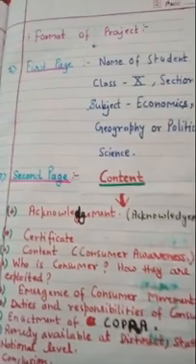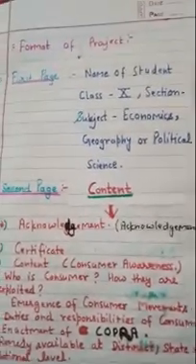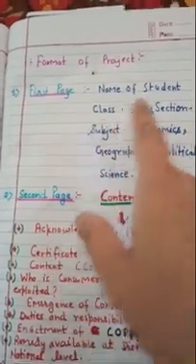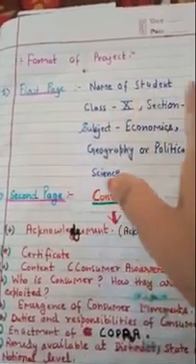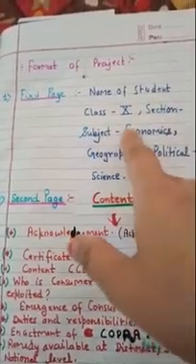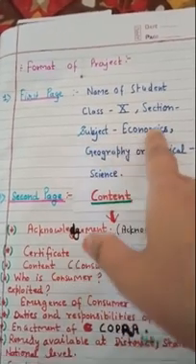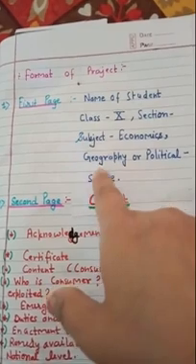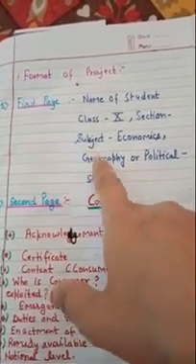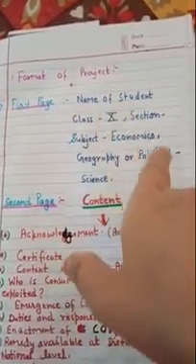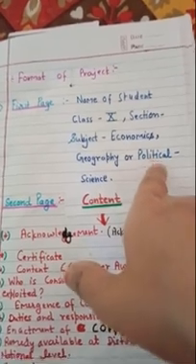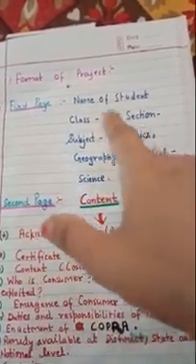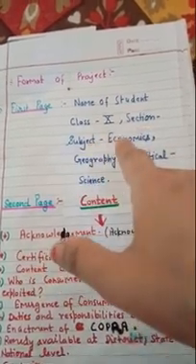The format: what is the actual format of your project? Step by step. On the first page of your project, you will write your name, class, section, subject. If you are taking consumer awareness, it is from economics. If you are taking sustainable development, then geography will be mentioned there. Or if you are taking any social issue, it will come under political science. So it depends on which topic you are taking, then you will write the subject.